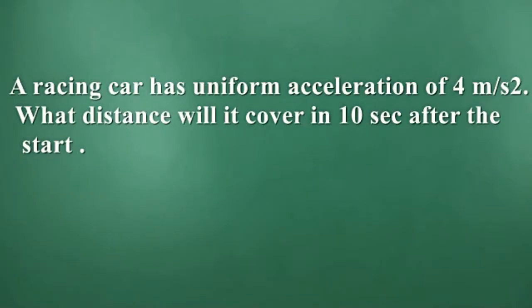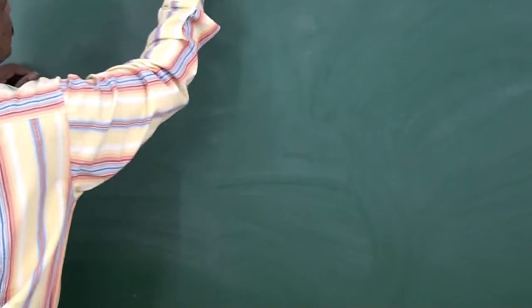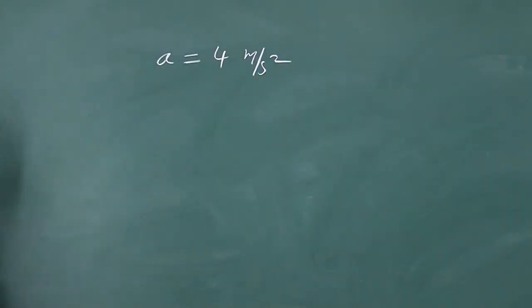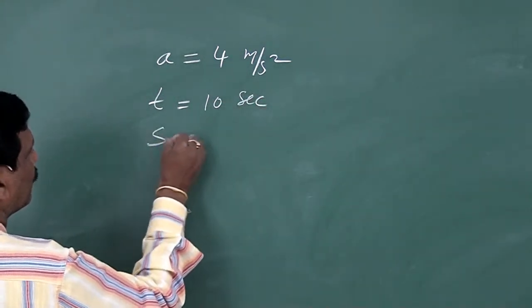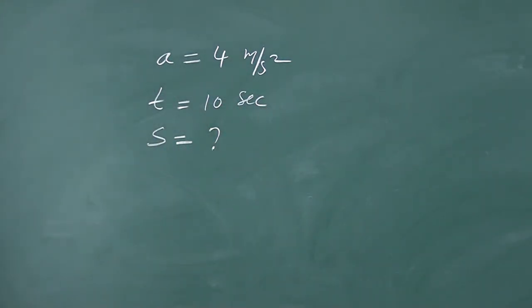Okay. Next problem. A racing car has uniform acceleration of 4 meter per second square. What distance will it cover in 10 seconds after the start? So here acceleration is given as 4 meter per second square. What distance will it cover? That means you have to find the distance in 10 seconds. So time is given as 10 seconds. We have to find the distance covered.